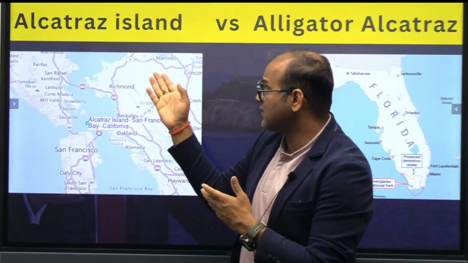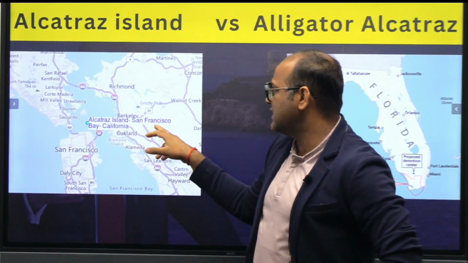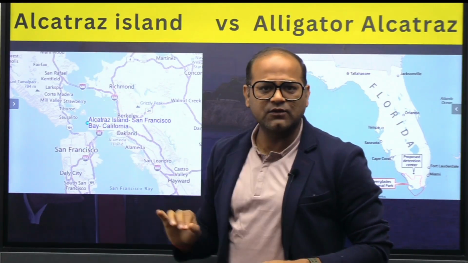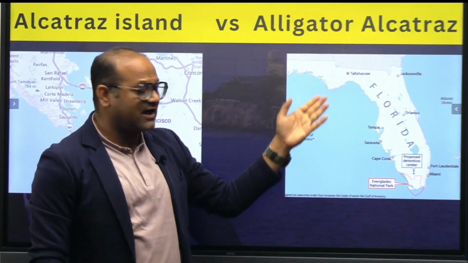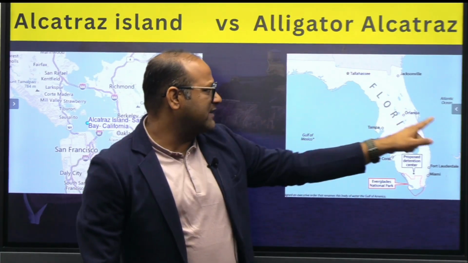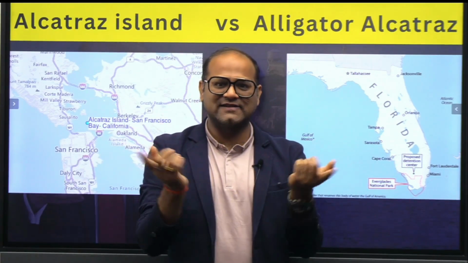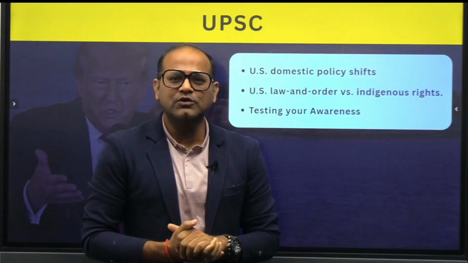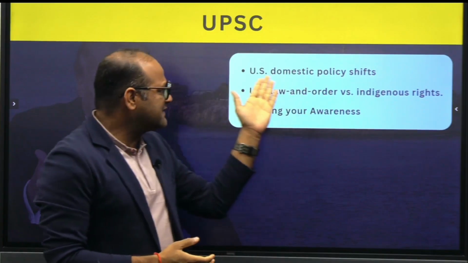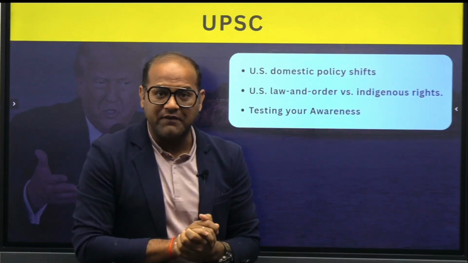So here we are with Alcatraz Island, which is on the western coast, San Francisco, California. This is on the western coast. If we talk about Alligator Alcatraz, जो prison reopen किया गया है, detention center open किया गया है, you can see Gulf of Mexico, Atlantic Ocean, and it is there in Florida. So here Trump visited this place and it is surrounded by alligators. That's why he was making a joke that escape would be very difficult, similar to this. So symbolism. Now the point is why UPSC is asking this. UPSC is testing the US domestic policy जो shift हो रही है, whether we are aware of it or not.